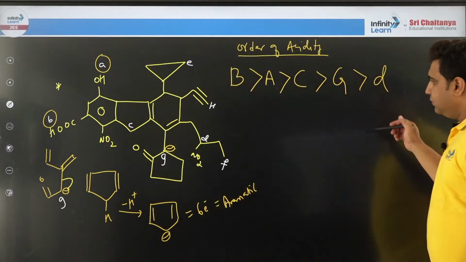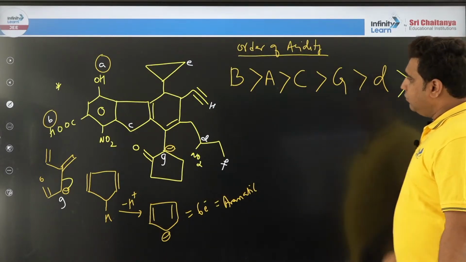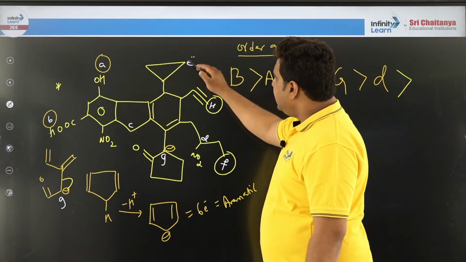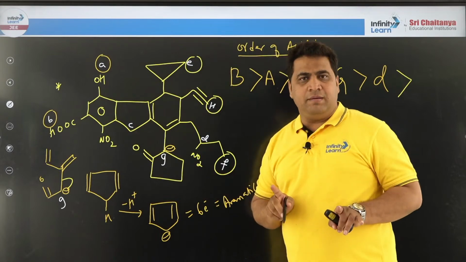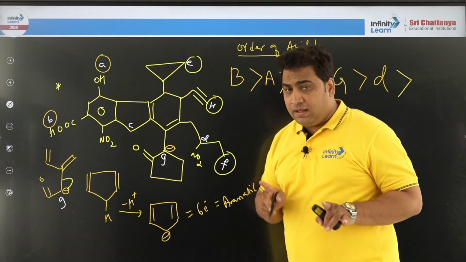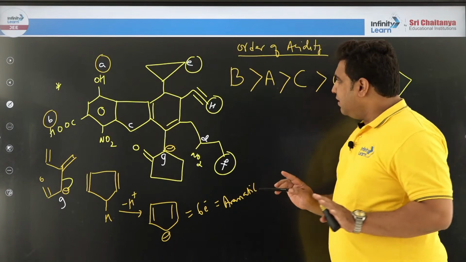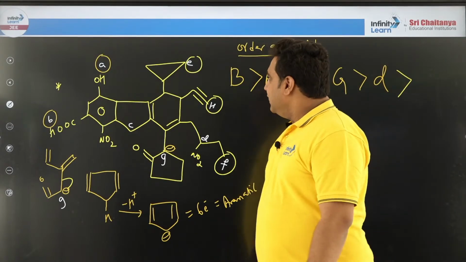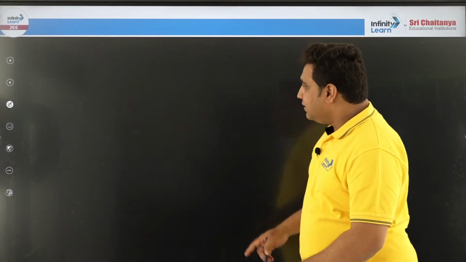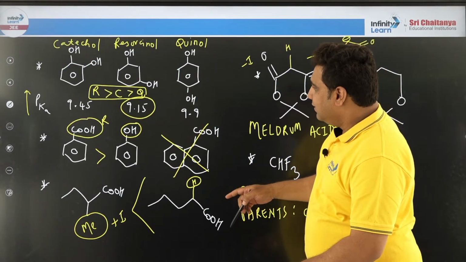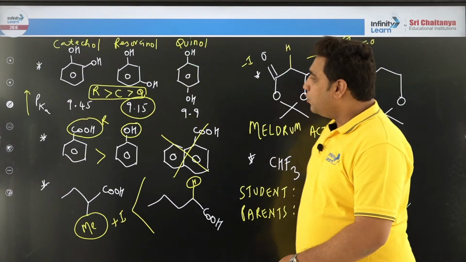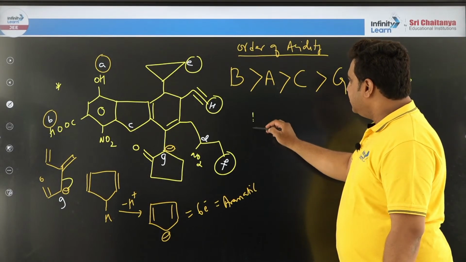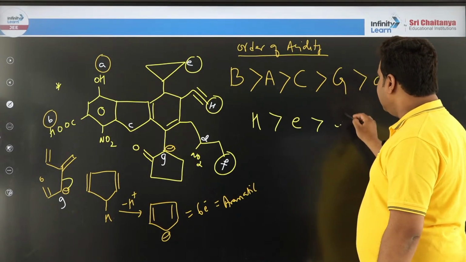Then D comes next. After this comes what? Who is in the game now? F is in the game, H in the game, E in the game. E and F both are in the alkane family. Alkane family means they will come last. But my dear students, I already told you that in E strain is there. One of the examples I showed you here. Alkanes are more acidic because of strain. Hence, H will come, then E will come, then last F will come.